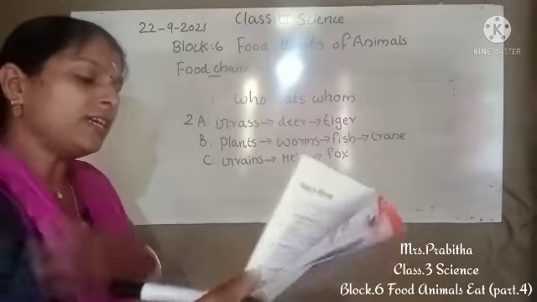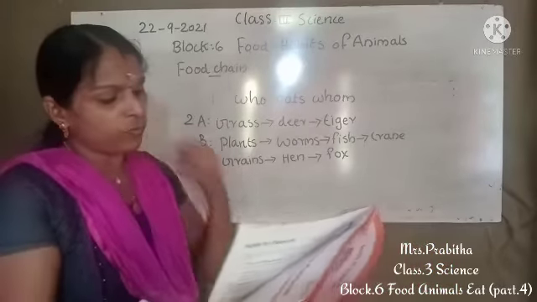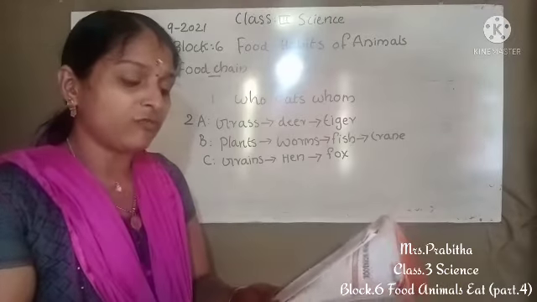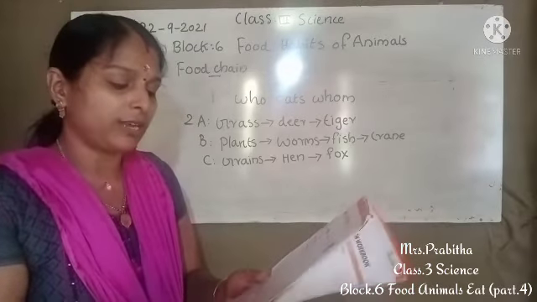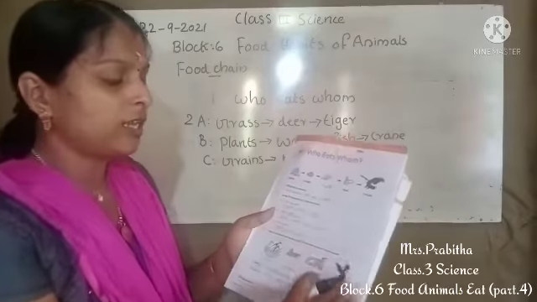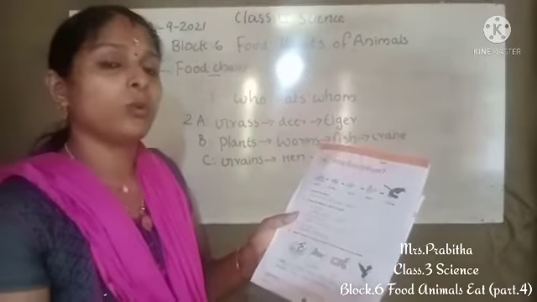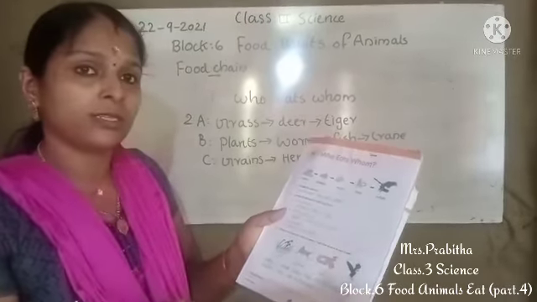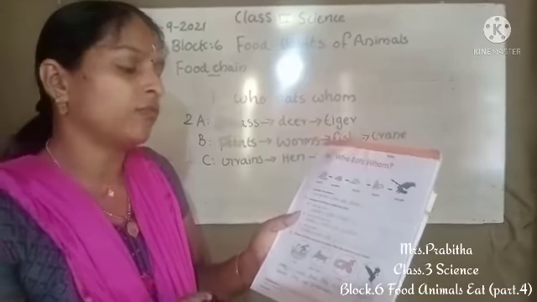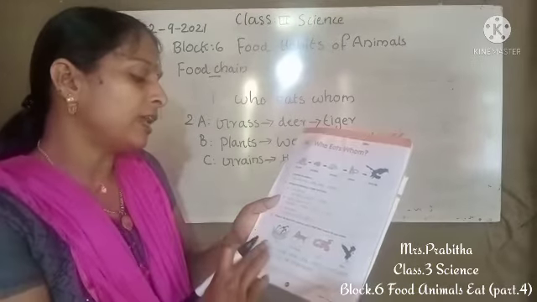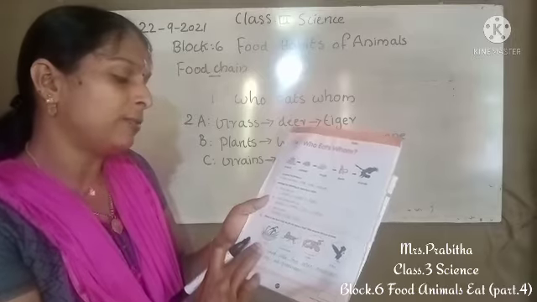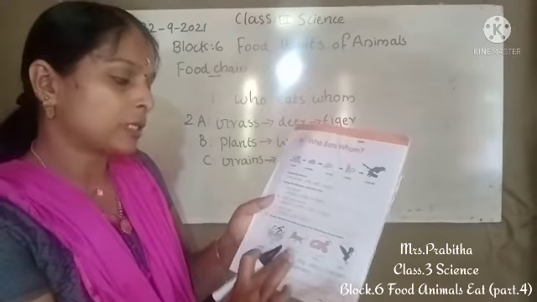Then the third question is, where in this food chain would you place a frog? Give reason for your answer. So we can see one food chain here. Here frog is missing. So where can we place frog? That is the question, and give reason for your answer. We can see plant here first. Plant is eaten by grasshopper.